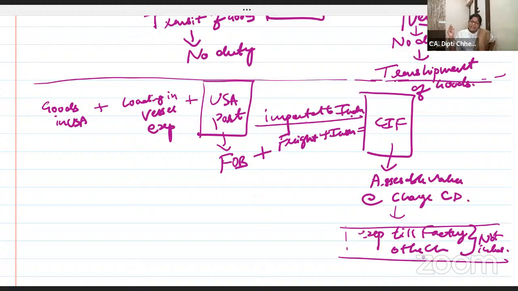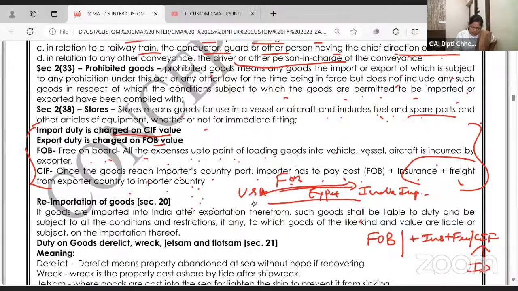FOB plus the freight and insurance, that's CIF. That's why this is finished writing. This is my own made line which I have made you write. It is not copied, not taken from anywhere, I wrote it myself: on what is import duty charged, beta? CIF. Export duty.